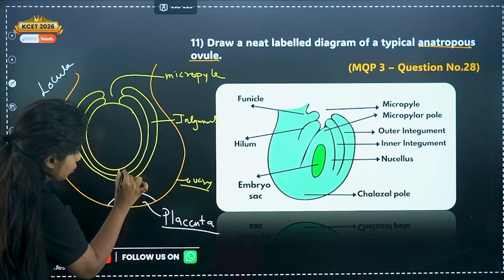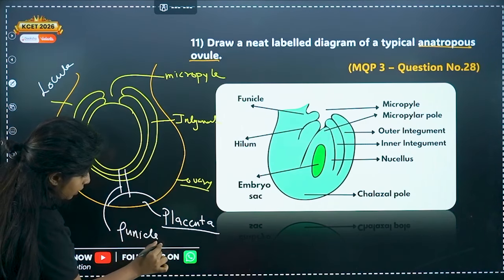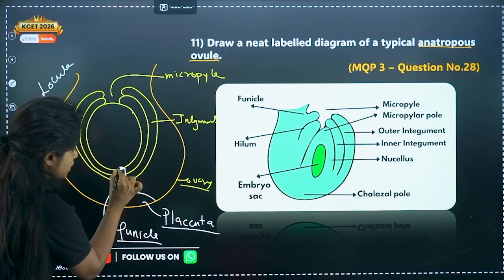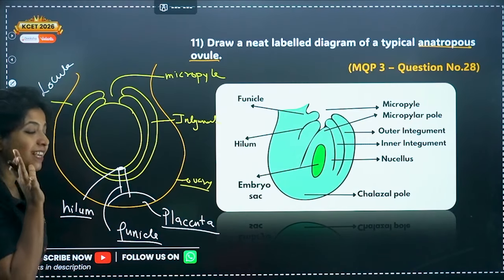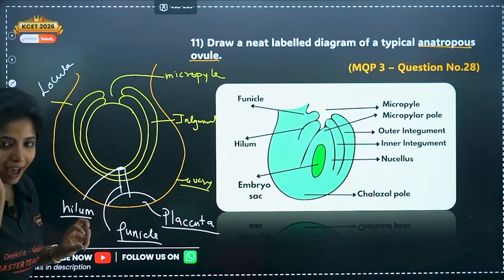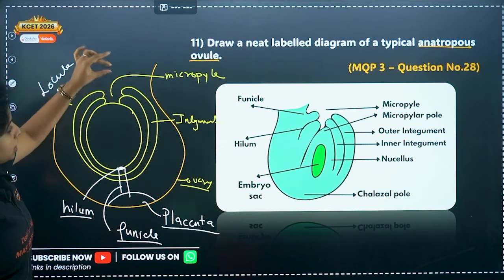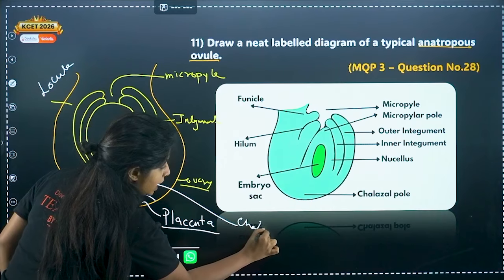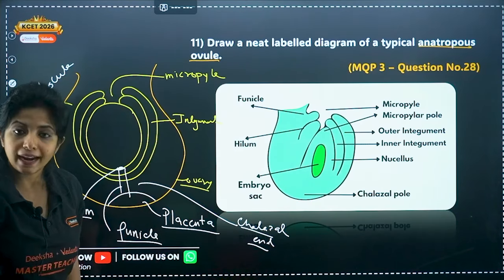Placenta is connected to the ovule with the help of one very important thing, which is known as funicle. And the point of attachment is known as hilum. So funicle says hi to the ovule with the help of hilum. So it is the point of attachment. This is the general thing. So if this is the micropyle region, the opposite end will be known as the chalazal end.